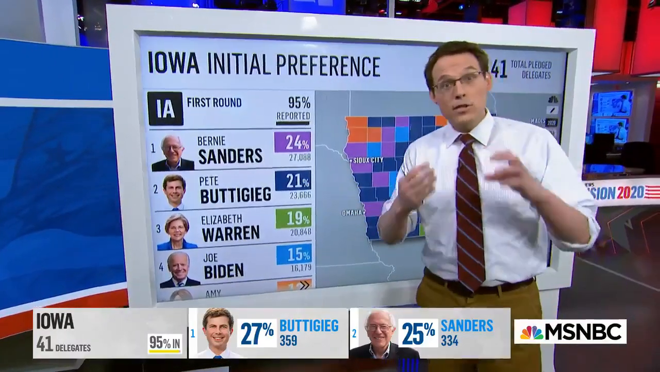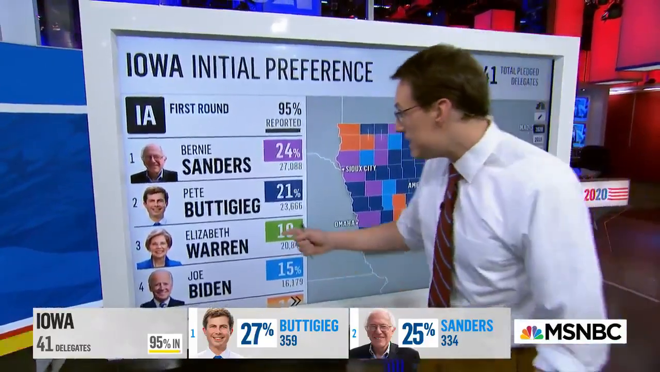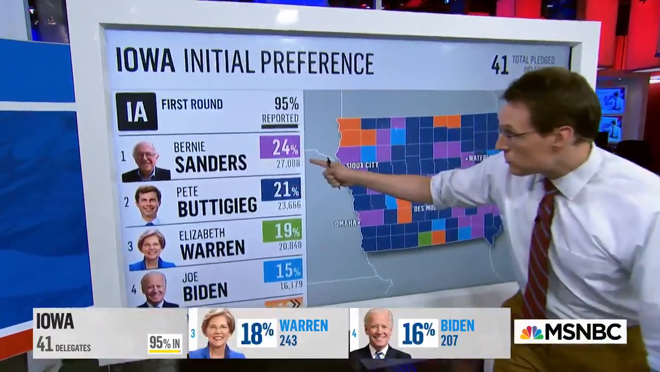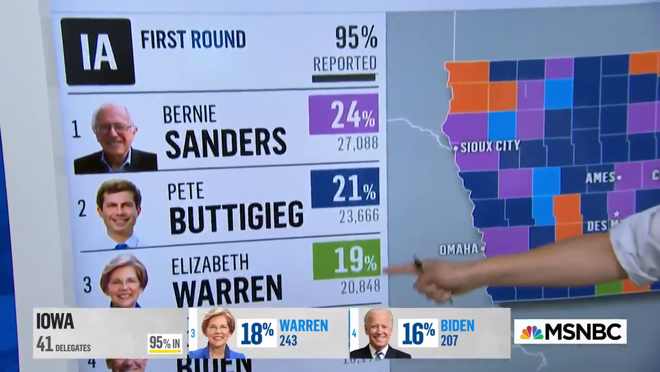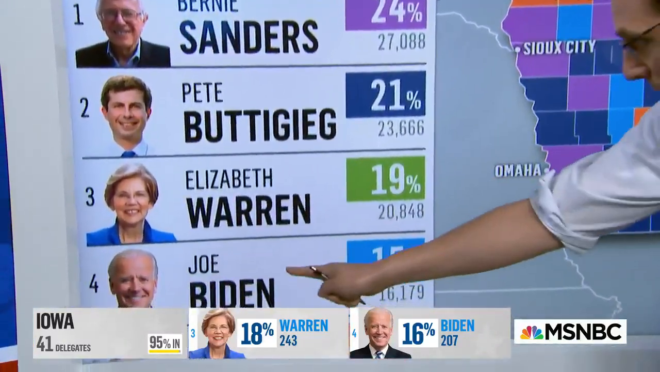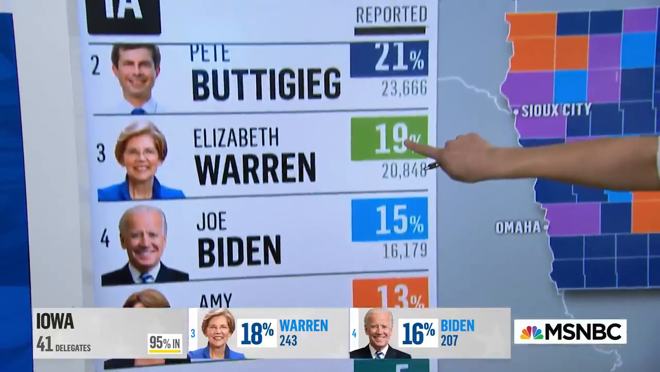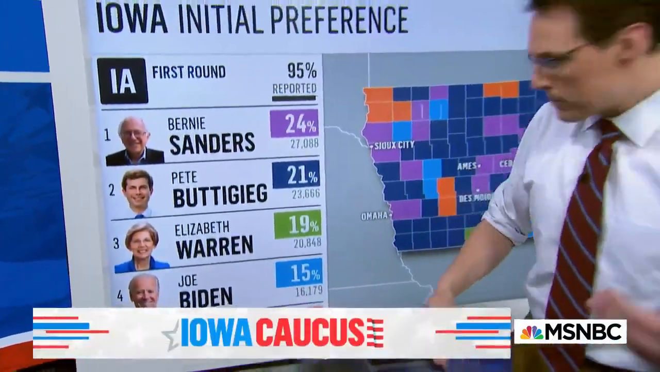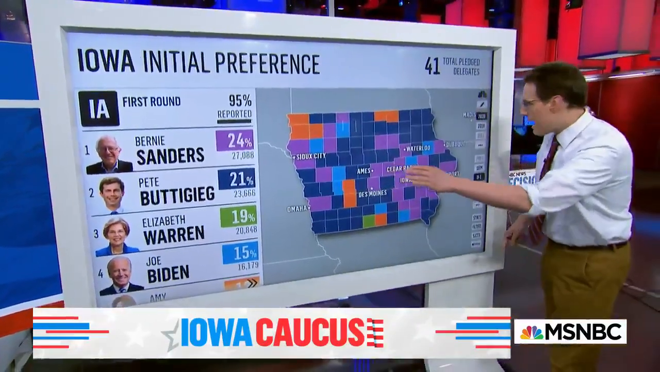But right now, the numbers that the Iowa Democratic Party just released, the initial preference in these precincts, you can see, was Sanders 24, Buttigieg 21, Warren 19, Biden 15. You can see Klobuchar 13. And you can see what happens. Remember, in every precinct, 15%, the magic number. So let's show you what happened then.